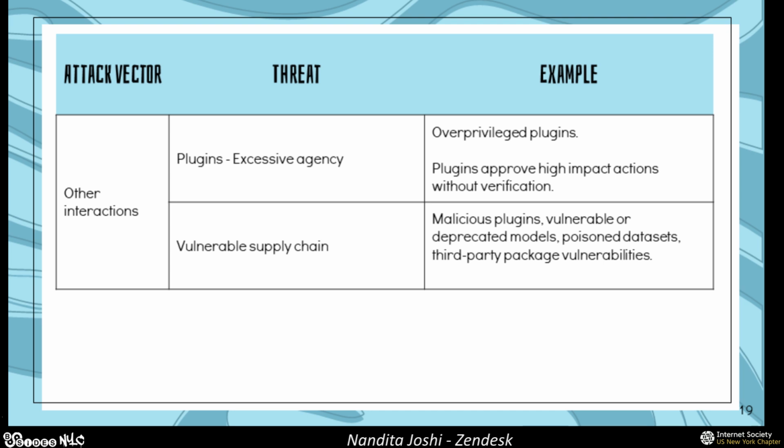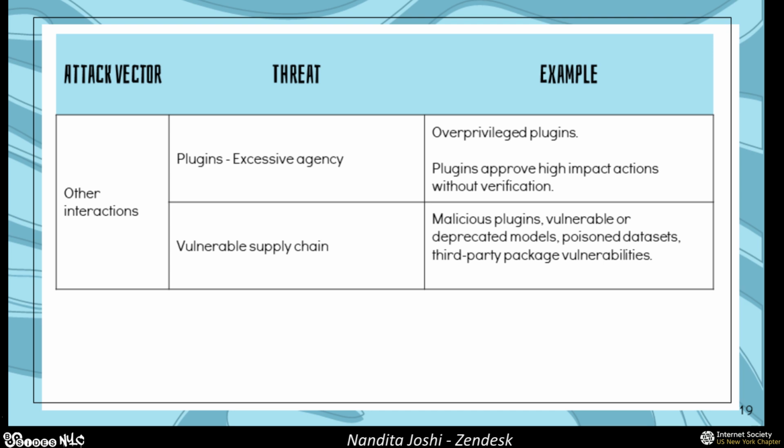Vulnerable supply chain. This is really just about everything that comes as part of implementing your LLM and your GenAI implementation. Simply getting your LLM set up has so many dependencies. You have your deep learning frameworks, your NLP libraries, and your data processing libraries.